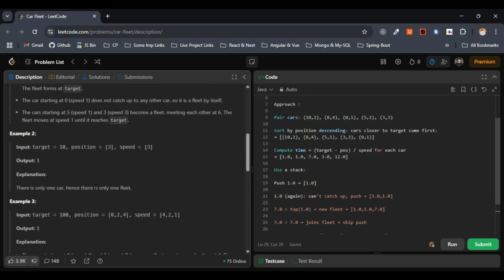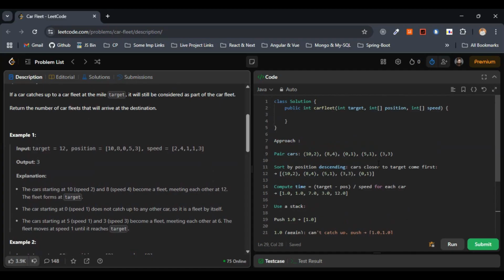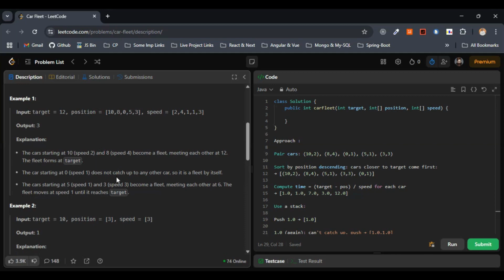Here we have been given two examples. Let's discuss the approach directly by taking the first example so that we understand it clearly. Before discussing the approach, here we have target 12, which is the destination. The positions of the cars are 10, 8, 0, 5, 3. At position 10 we have one car, at 8 one car, at 0 initially, at the start, one car, at position 5 one car, and at position 3 one car.